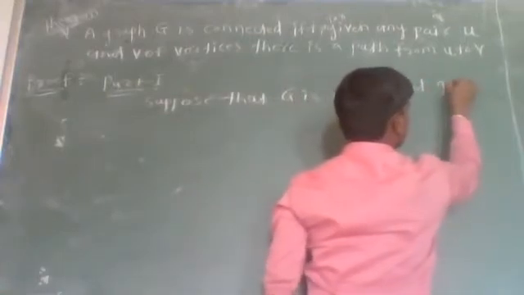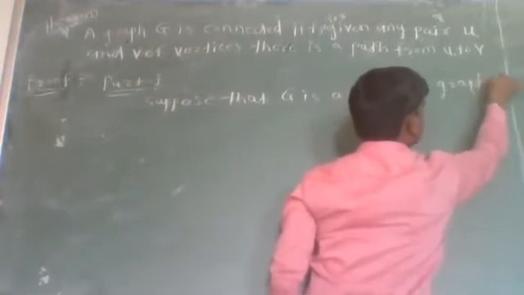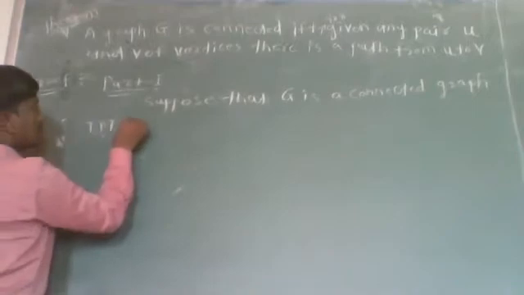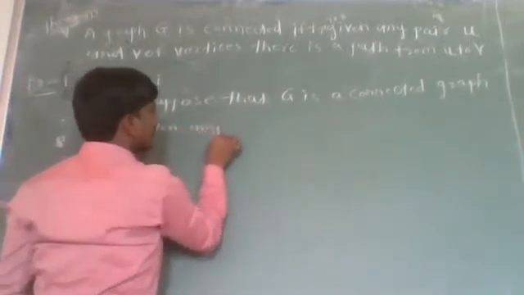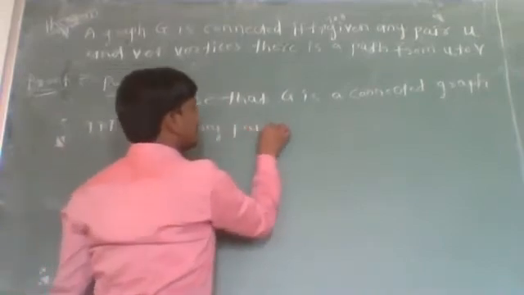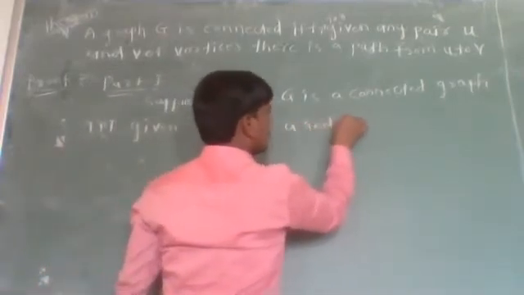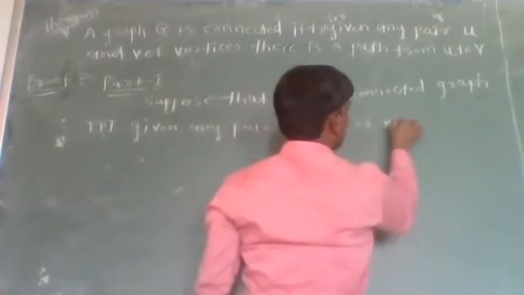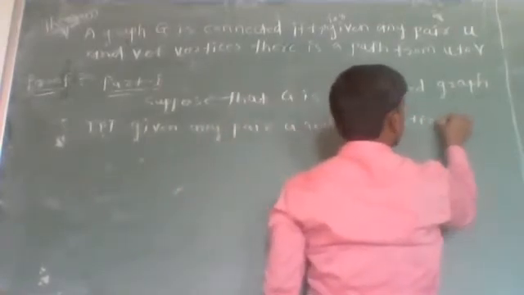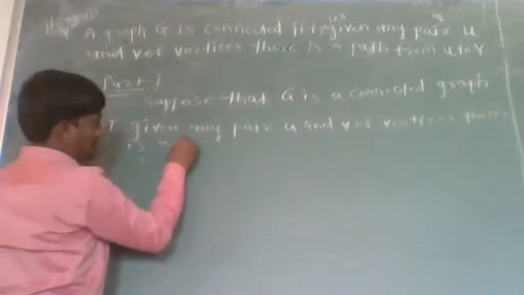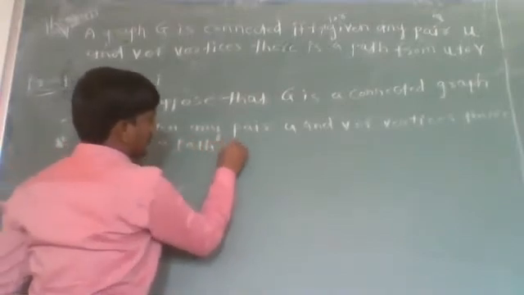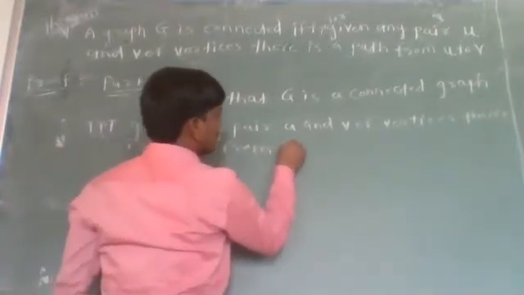Now we have to prove that given any pair U and V of vertices, there is a path from U to V.